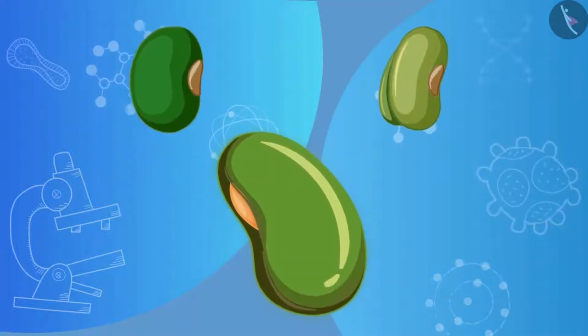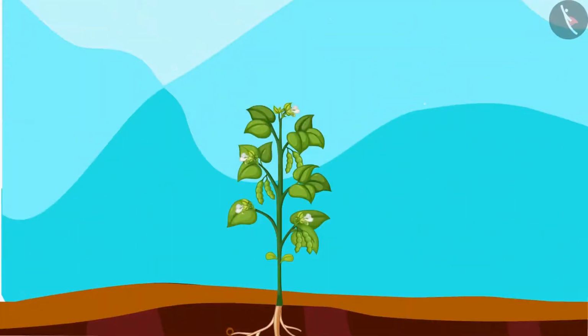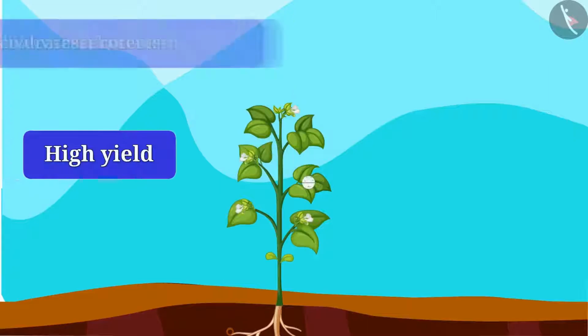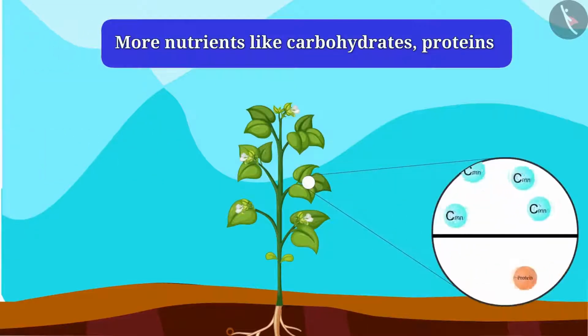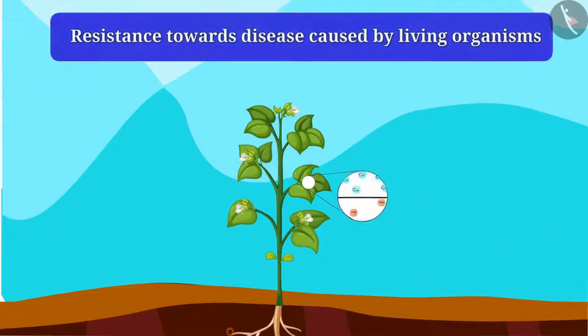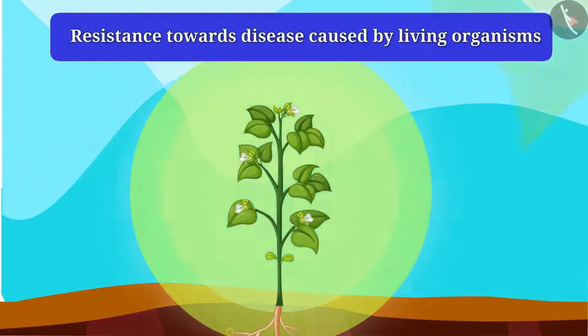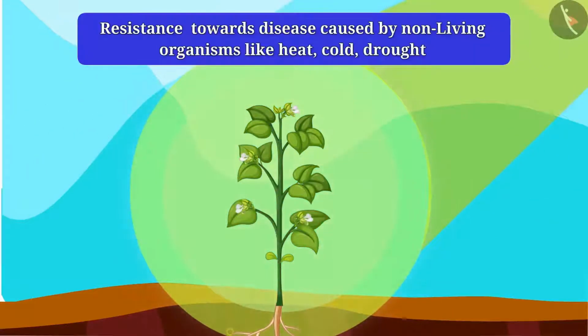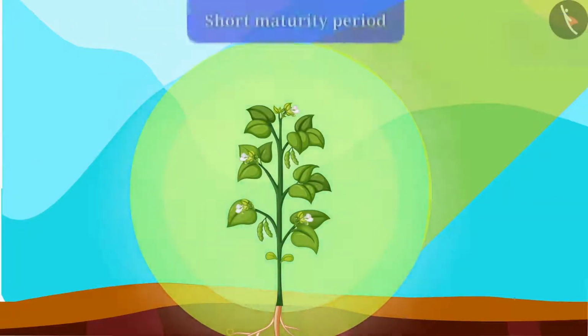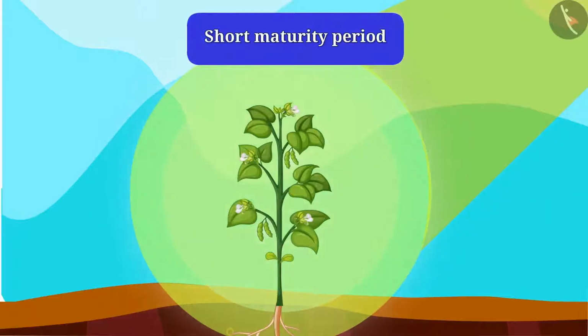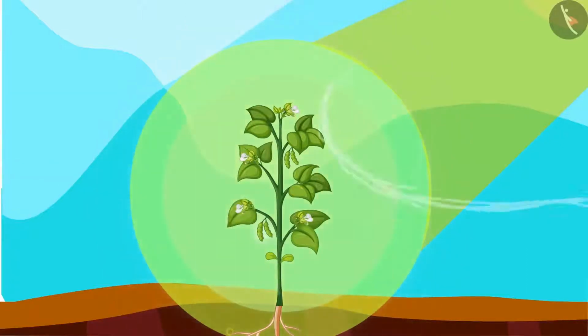Can you tell me? Properties such as high yield, more nutrients like carbohydrates and proteins, resistance towards disease caused by living organisms, resistance towards stress caused by non-living factors like heat, cold, and drought, and a short maturity period. All these qualities should be in a good seed.